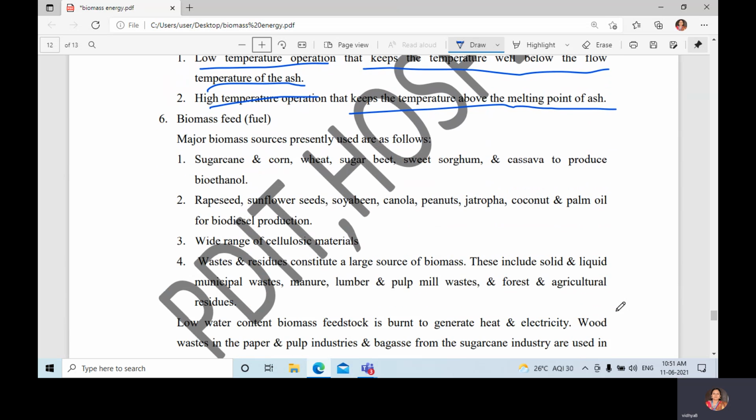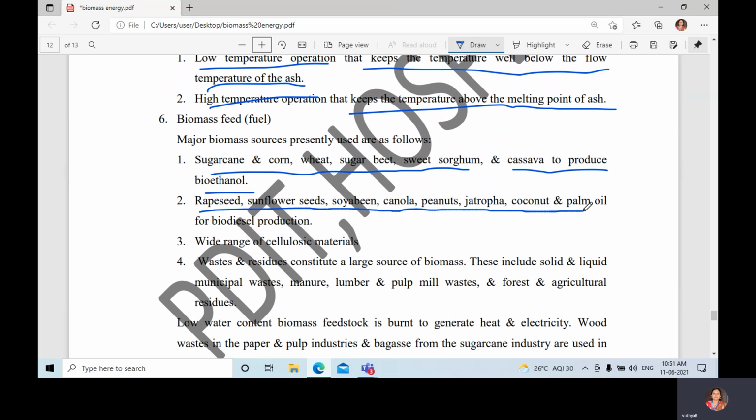Next is biomass feed. The major biomass sources presently used are sugarcane, wheat, sugar beet, sweet sorghum and cassava to produce bioethanol, and rapeseed, sunflower seeds, soya bean, canola, peanuts, jatropha, coconut and palm oil for diesel production.